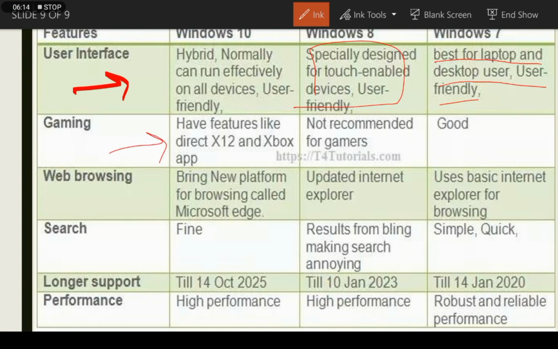Gaming: Windows 10 has features like DirectX 12 and the Xbox app. As we know, Xbox and DirectX 12 are gaming features, so we can directly access the gaming features in Windows 10. Windows 8 is not recommended for games. Windows 7 is good. We can play games on Windows 7 easily.